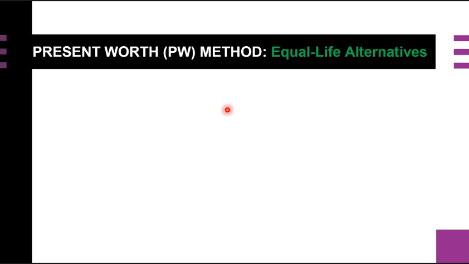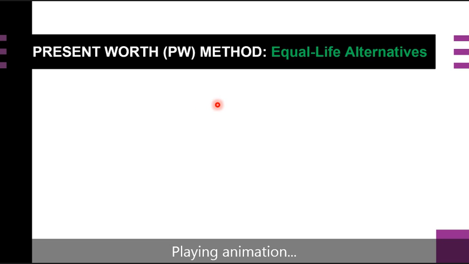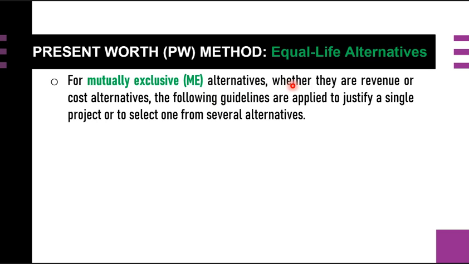For mutually exclusive alternatives, we denote this as MA, whether they are revenue or cost alternatives. The following guidelines are applied to justify a single project or to select one from several alternatives.